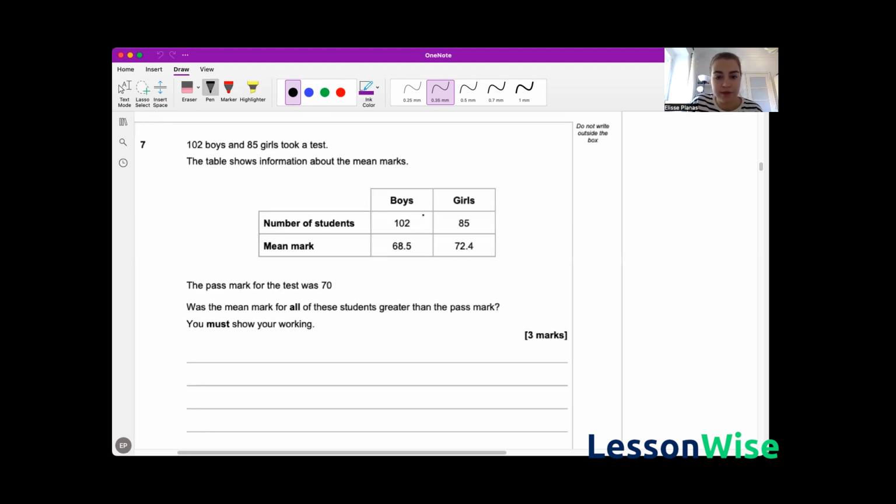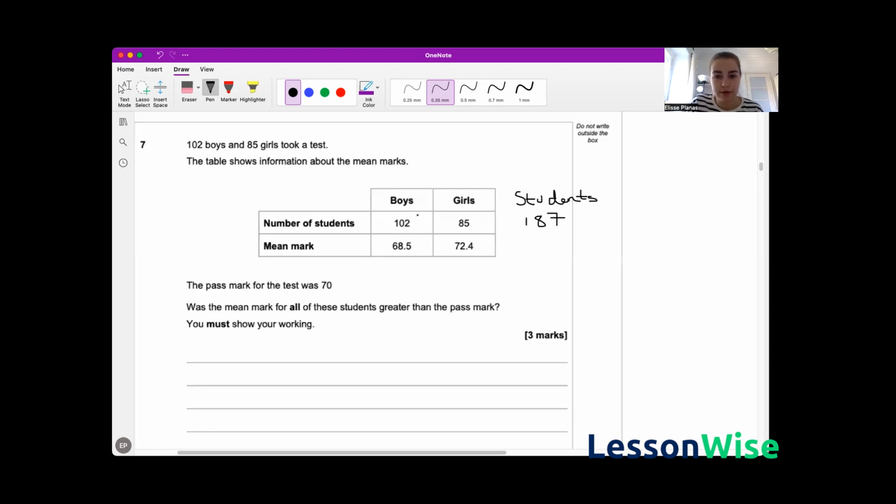So if we do that first, we've got total students here. So let's add a column. The total amount of students was 102 plus 85. So in total, we've got 187 students.